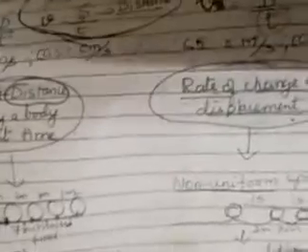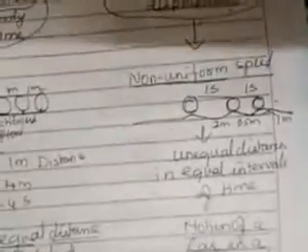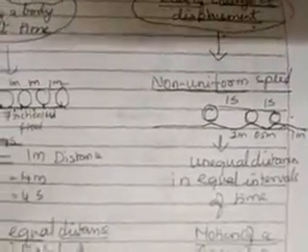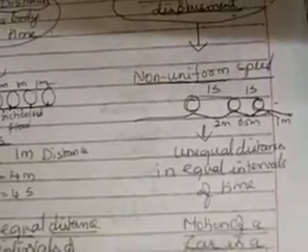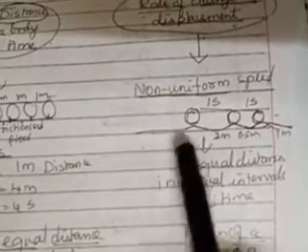Now let us come to non-uniform speed. Same example only, children. I don't want to confuse you with too many examples. Later, in the doubt clearing class, you can share as many examples as possible. But now, when I am explaining the video, I will take only one example. Okay, now see here, children. Again an example I am giving.